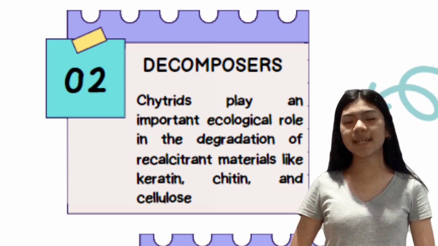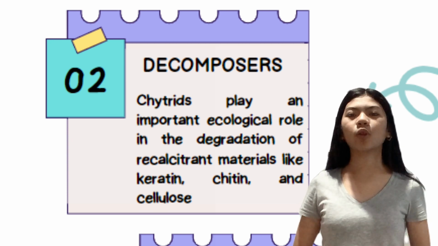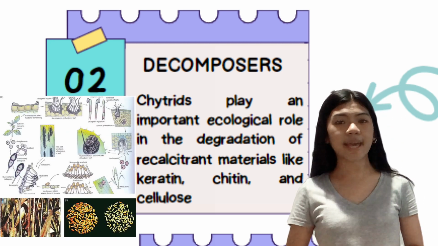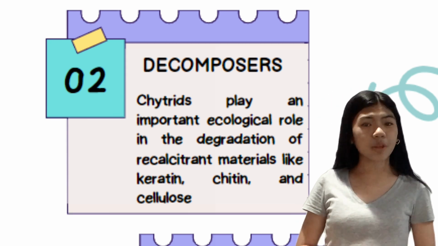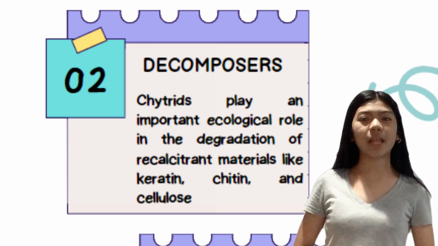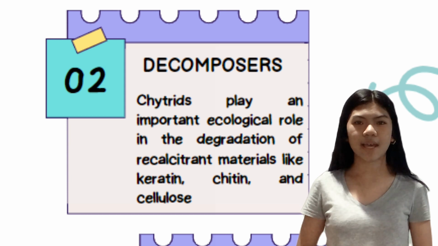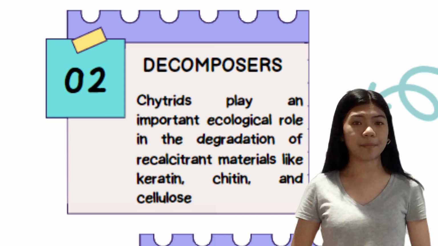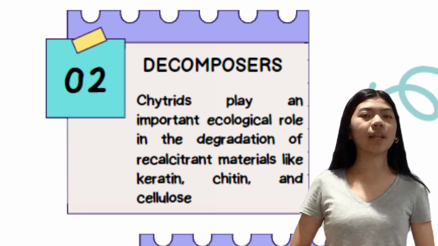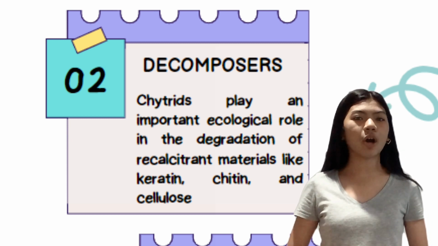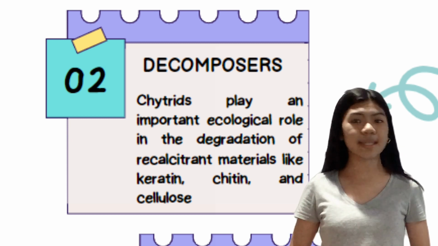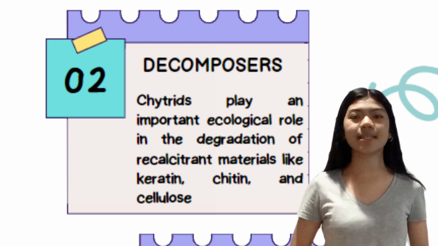They live saprophytically, for example, in pollen grains, insects' exoskeletons, small invertebrates, amphibian skin, and other fungi, species of plants, fruits, and waterlogged twigs. They also live parasitically. Chytrids play an important ecological role in the degradation of recalcitrant materials like keratin, chitin, and cellulose.